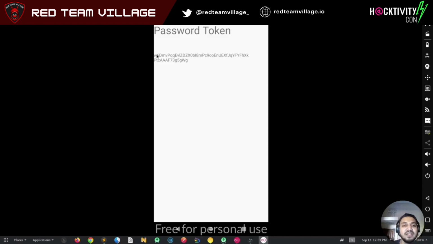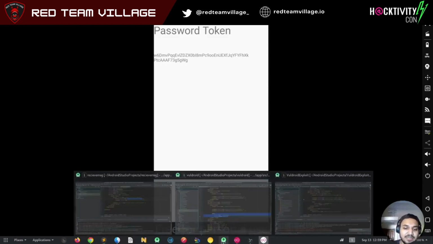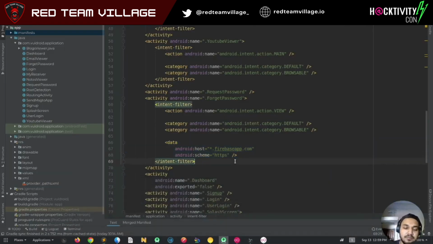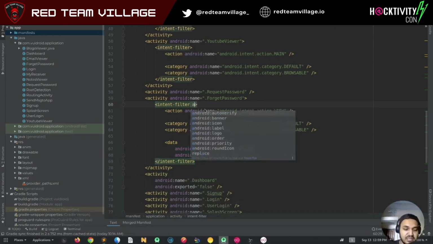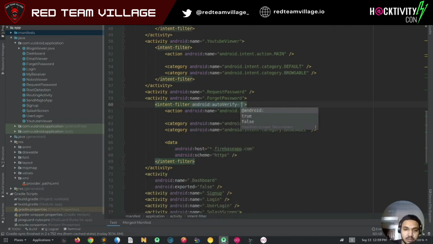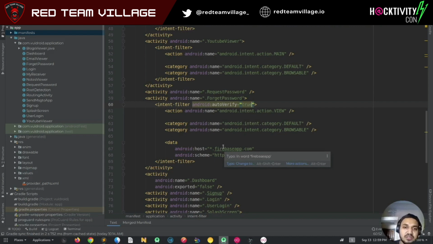So to prevent this, what is the solution? There can be a simple check in the application, like we can set auto verify true, and one more thing we'll need to do is, whatever host and scheme we are sending, we need to register the well-known asset links on the website as well. Once that's set, the Android system will verify that this deep link can only be opened by our application, and no other application should open it or be given priority.